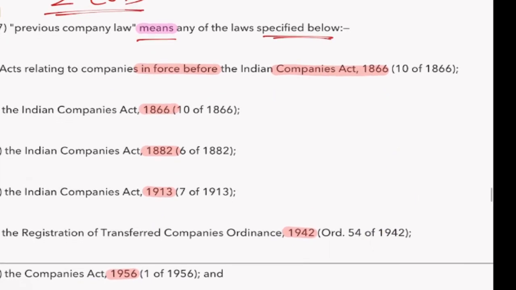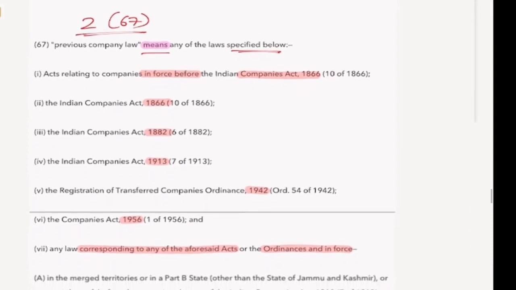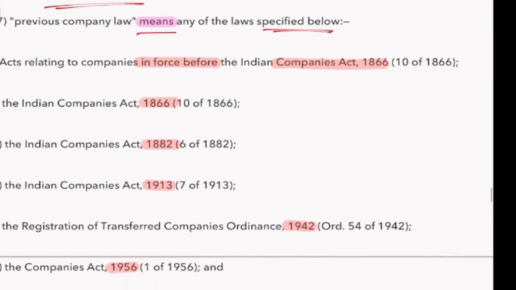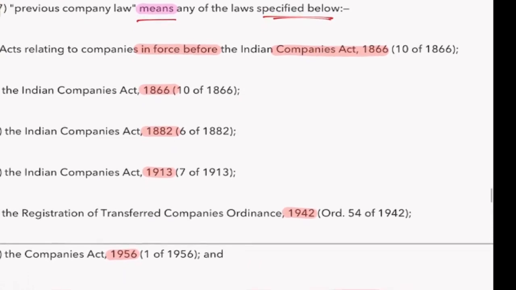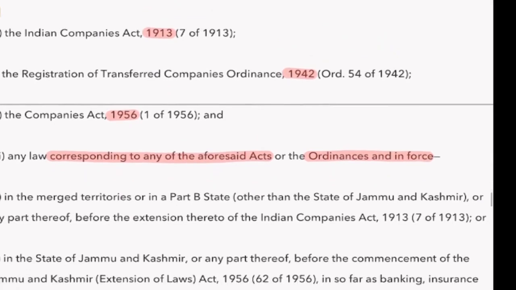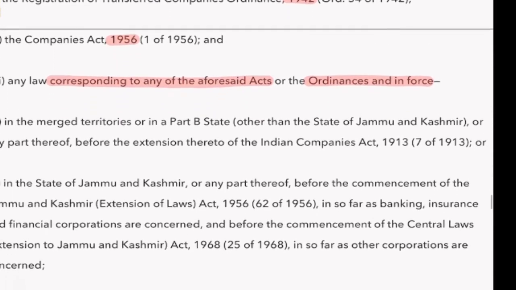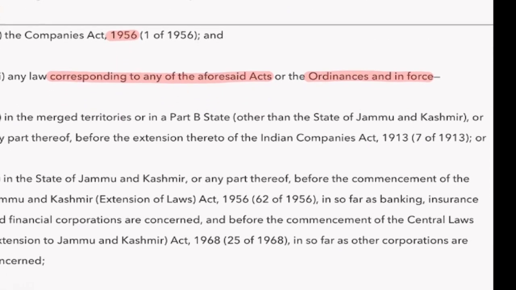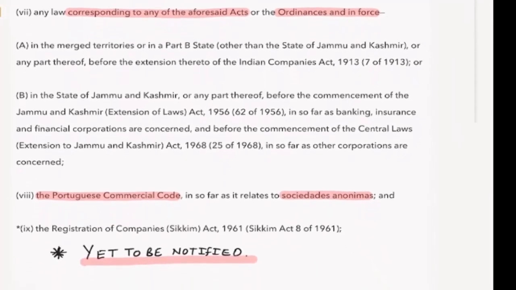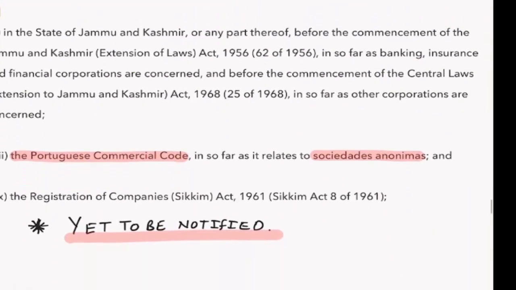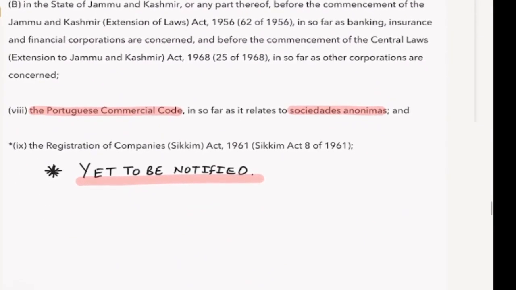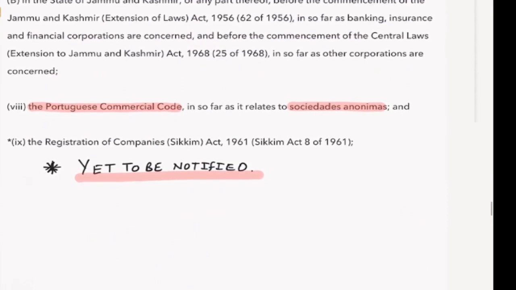It has provisions relating to the Companies Act 1866, Companies Act 1882, Companies Act 1913, Companies Act 1956, then any law corresponding to the acts which have come into force. We don't have to go into each one of those, but I'm just trying to make you understand what all the things are. If you look at this, the Portuguese Commercial Code.